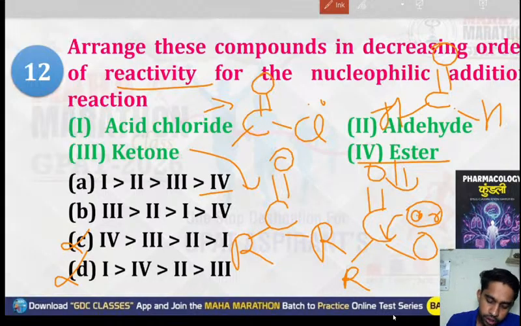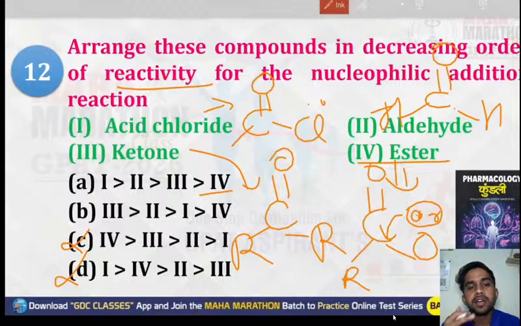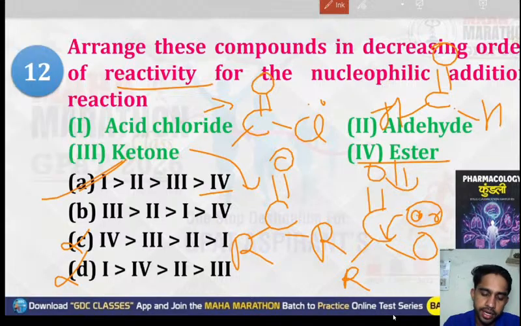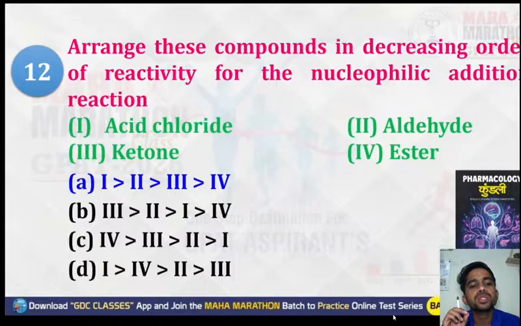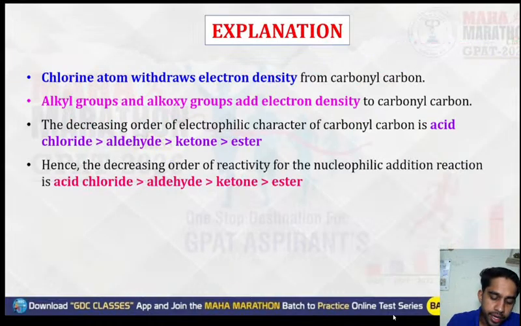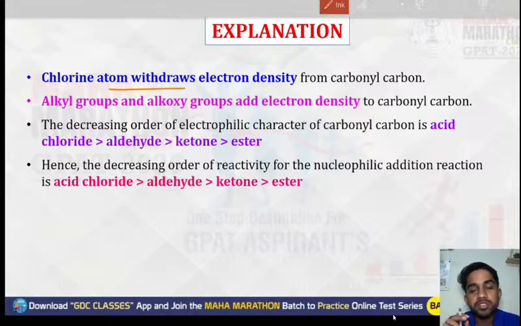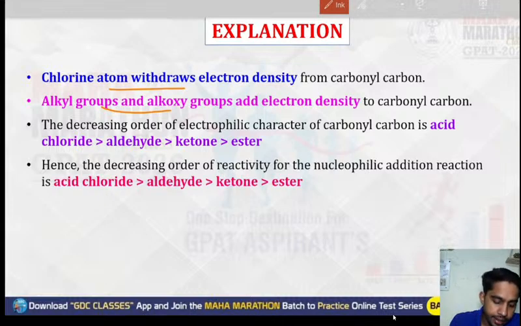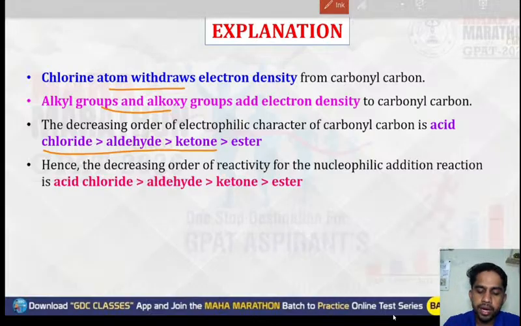After ester comes ketone, then aldehyde, and then acid chloride. So the correct option will be option number A. Chlorine withdraws electron density from the carbonyl carbon, while alkyl groups and alkoxy groups add electron density to the carbonyl carbon. The decreasing order is acid chloride, aldehyde, ketone, ester. So option number A will be the right answer.